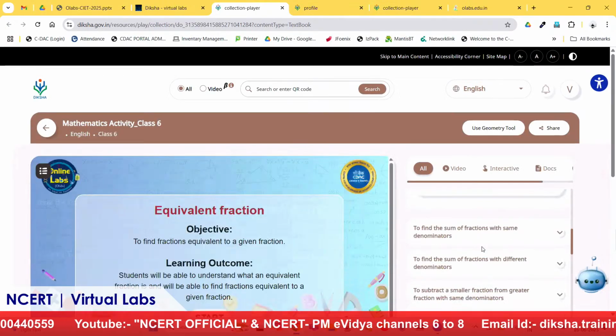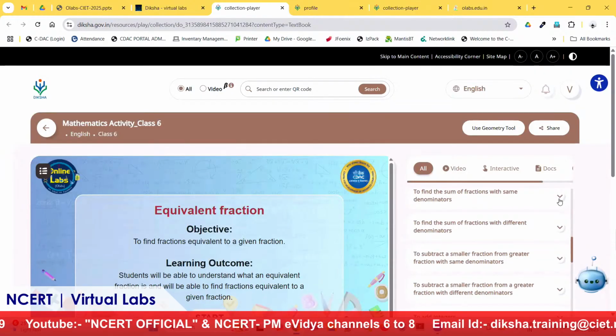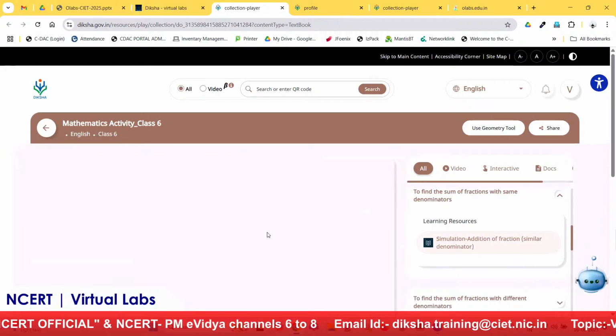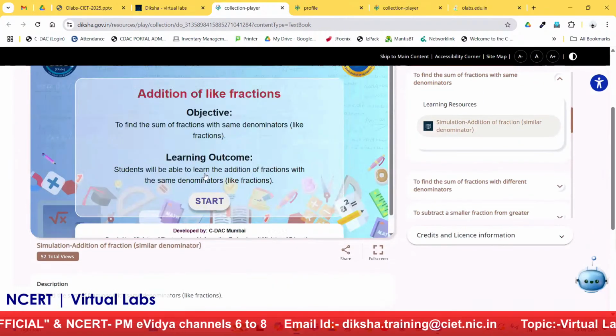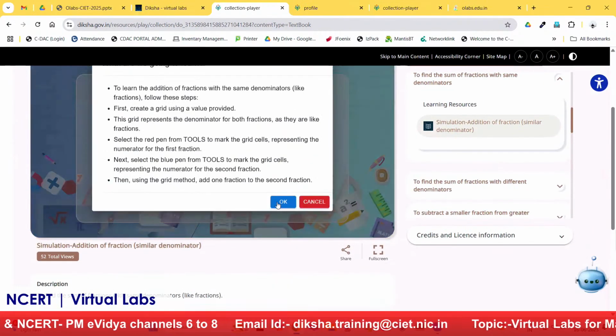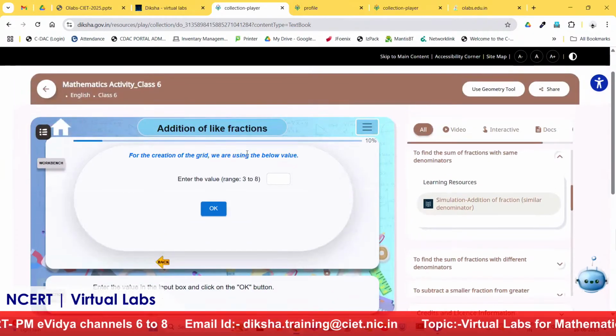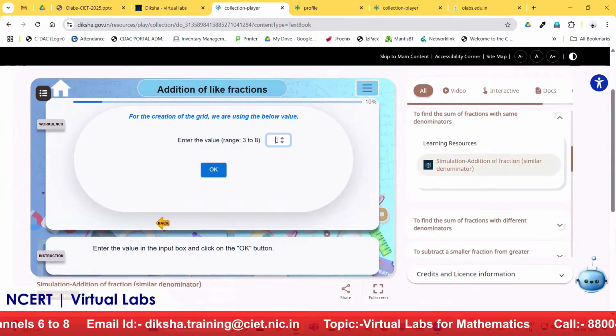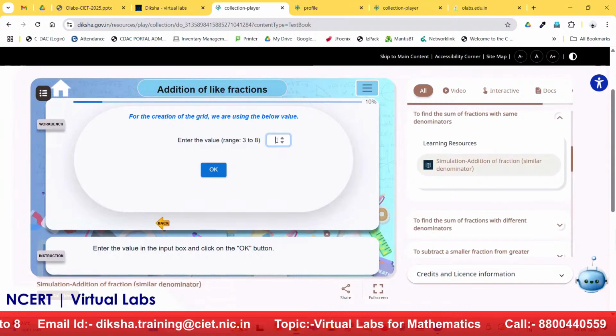Now you're taking another content. No, this is the same content. Okay. But you're taking some other simulation. No, it's the same simulation, just that the portal was asking some other information, so I moved that. Okay. So I will just put the value. From there I will continue.